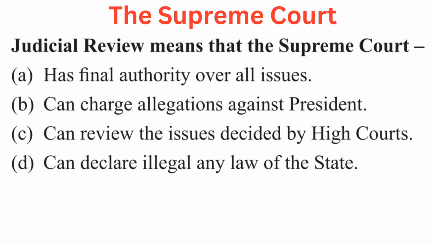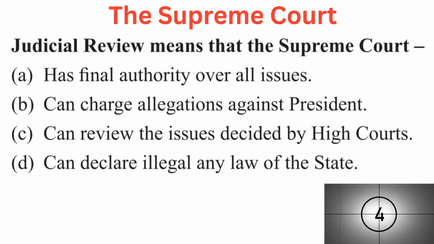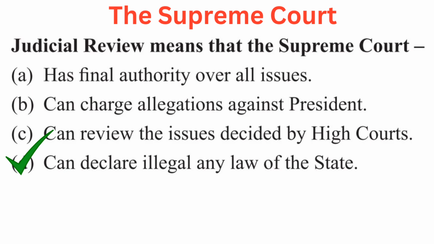Your question is: judicial review means that the Supreme Court. Your options are A. Has final authority over all issues. B. Can charge allegations against President. C. Can review the issues decided by high courts. Or D. Can declare illegal any law of the state. Right answer is D. Can declare illegal any law of the state.